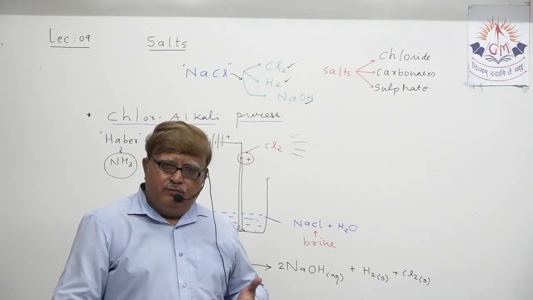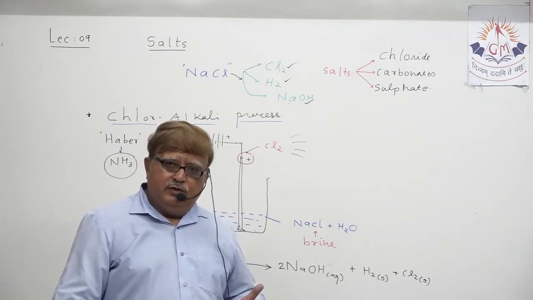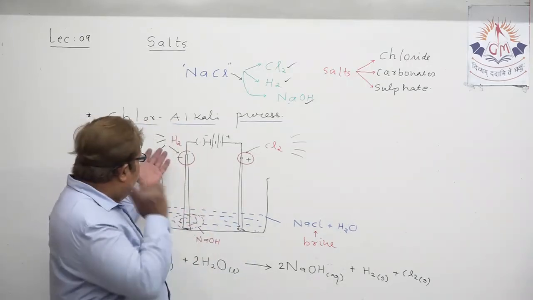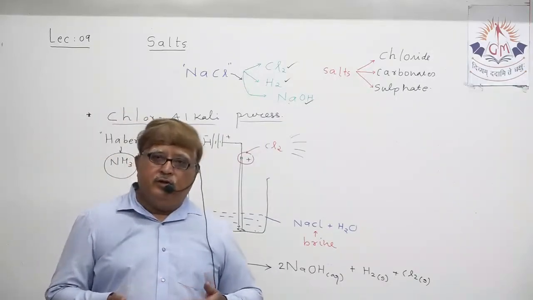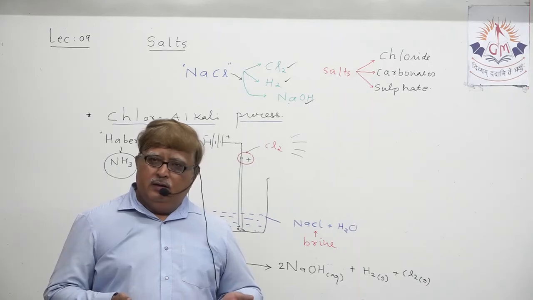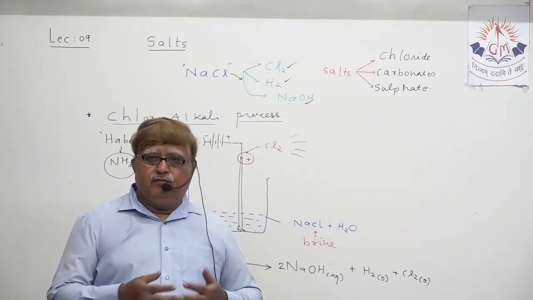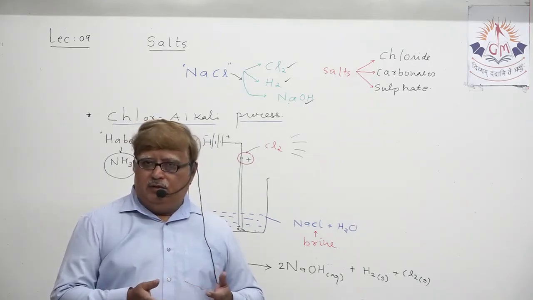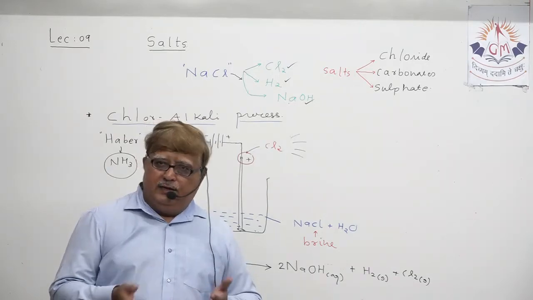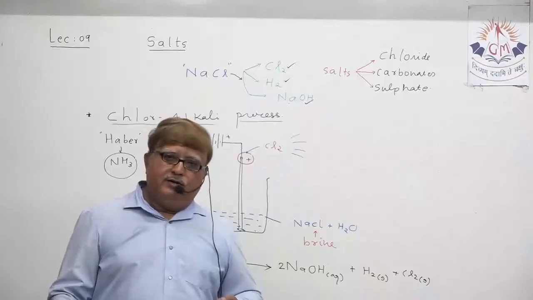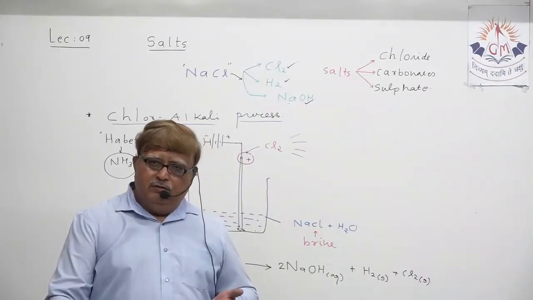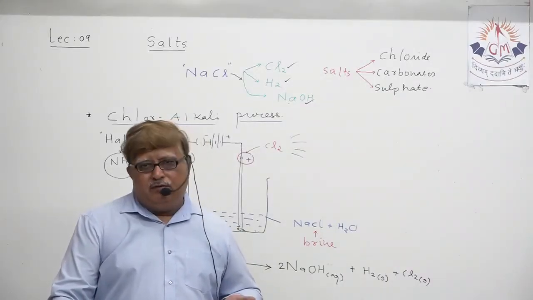One of the promising future fuels for domestic use. Understand, the same hydrogen is used in Haber's process for the production of ammonia gas. Hydrogen is also utilized for production of vegetable ghee, through the process of hydrogenation. So all these are uses of hydrogen itself.